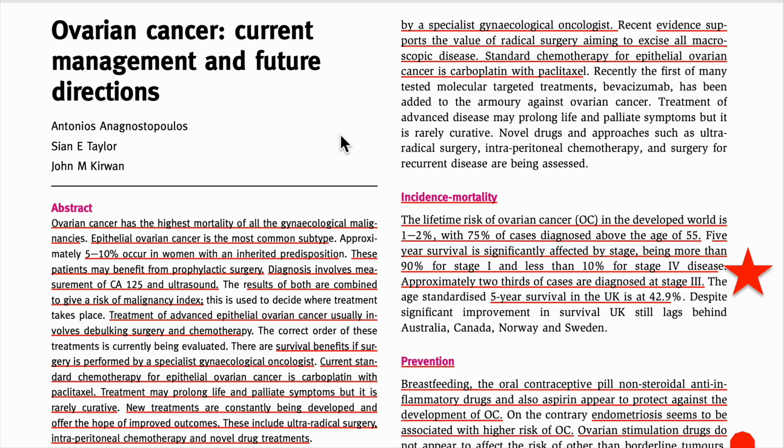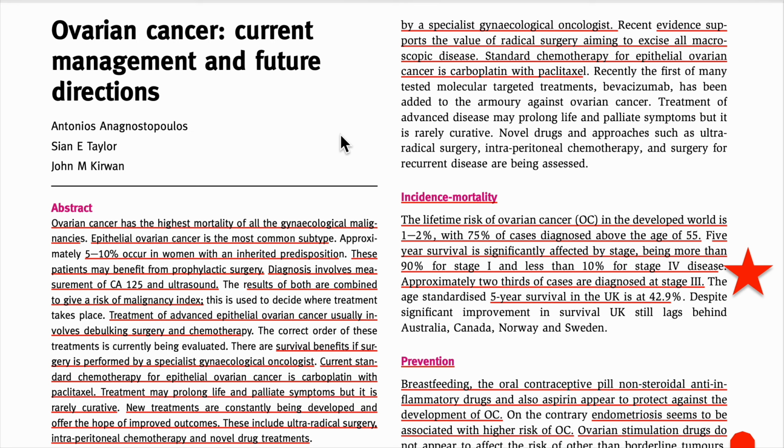We have to understand that ovarian cancer has the highest mortality of all the gynae cancers, all the gynecological malignancies like endometrial, cervical, and vulvar. Why is ovarian cancer on top? Because it is diagnosed late, mostly in stage 3. We will see the percentage later, but first we are giving the summary.